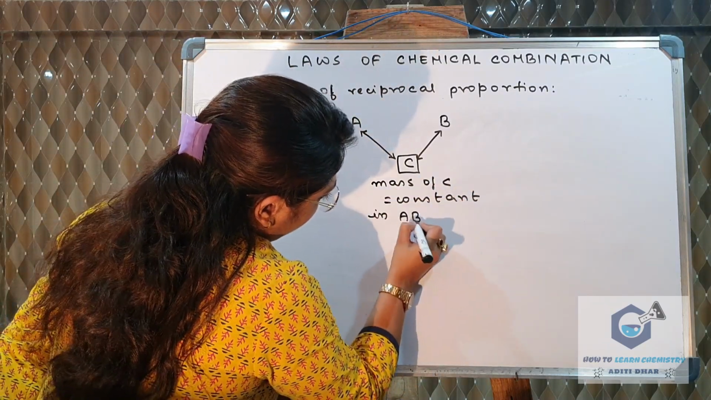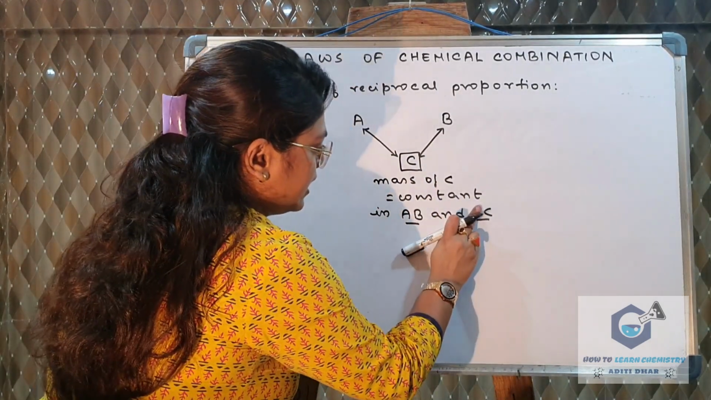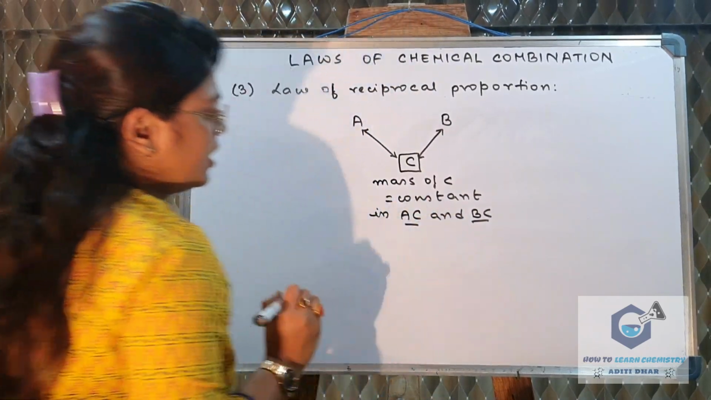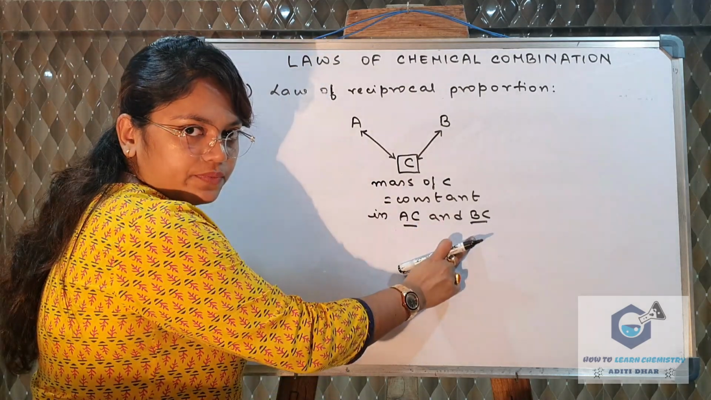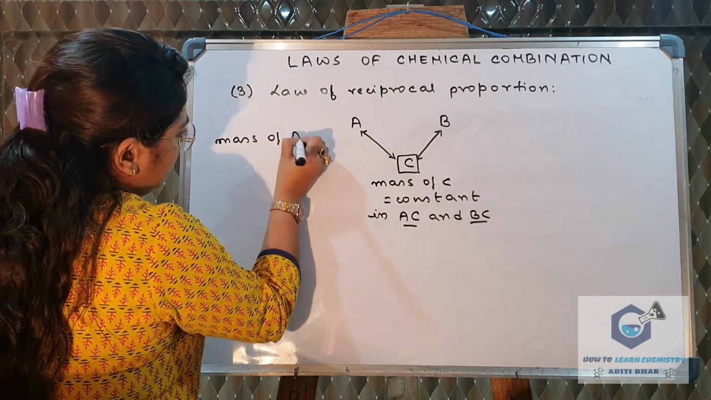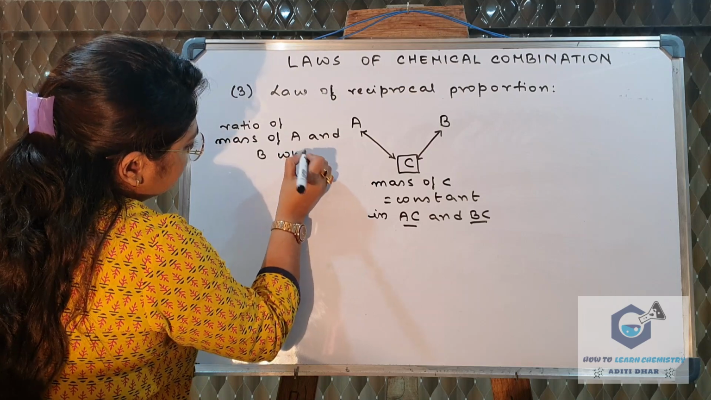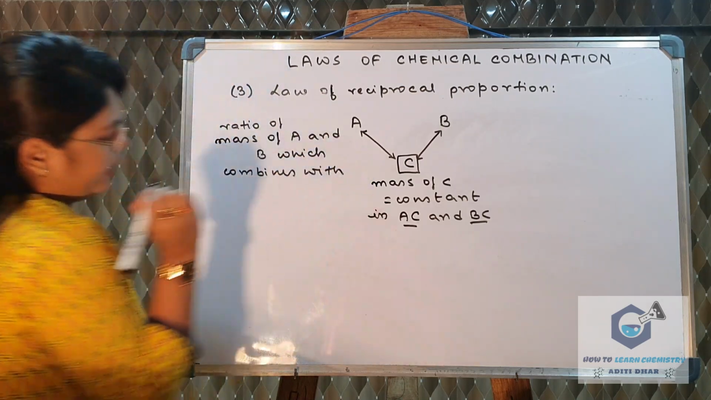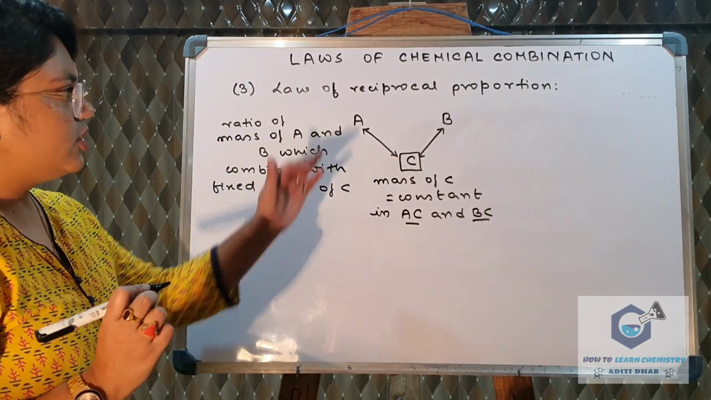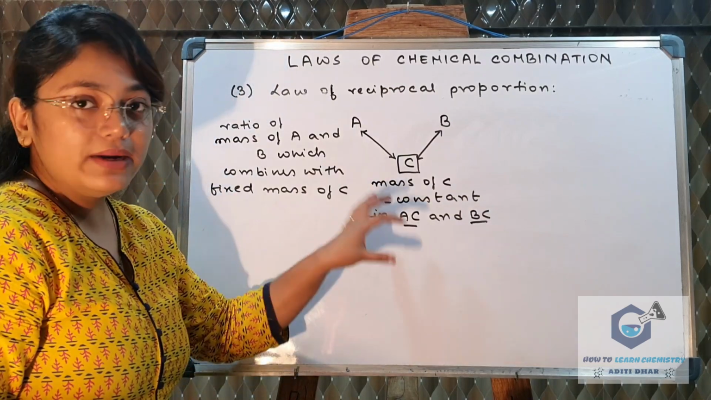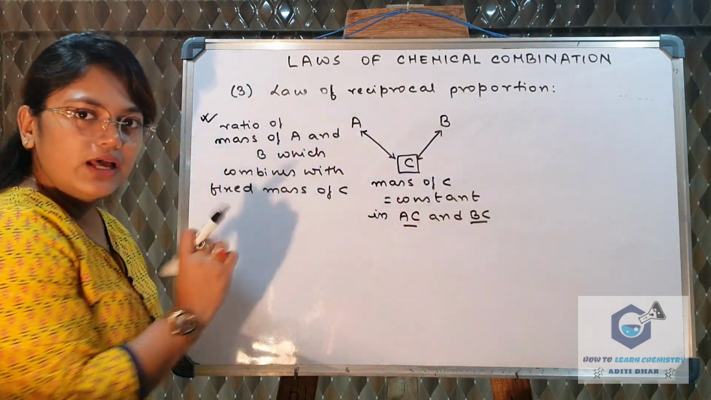So first we need to make sure that the mass of C is constant in AC and BC. In both these compounds, the mass of C must be constant. And then the law says that we will take the ratio of the masses of A and B which combine with a fixed mass of C. So this is our first task: whenever this law is given, the common element's mass should be constant, and we need to find the ratio of the masses of the other 2 elements which are combining with the common element.